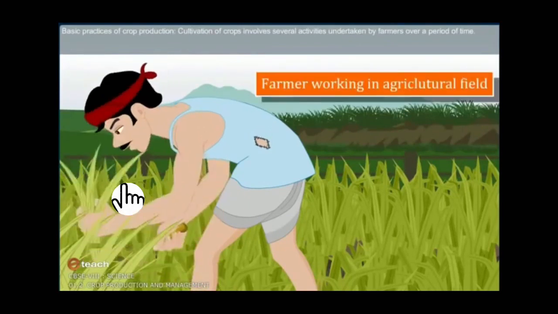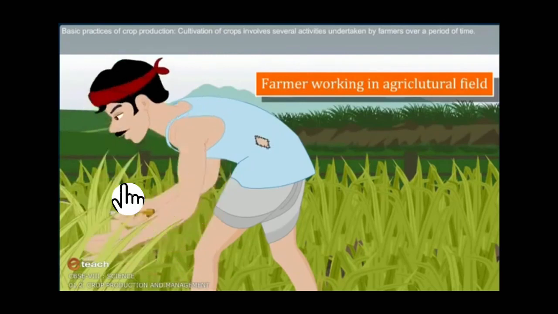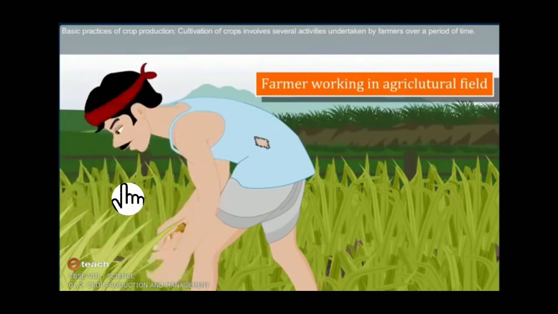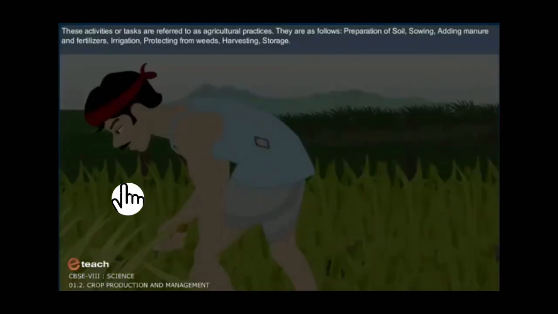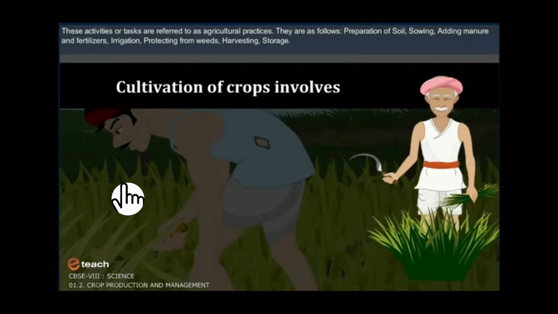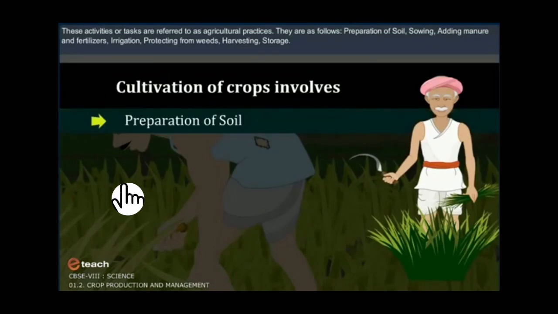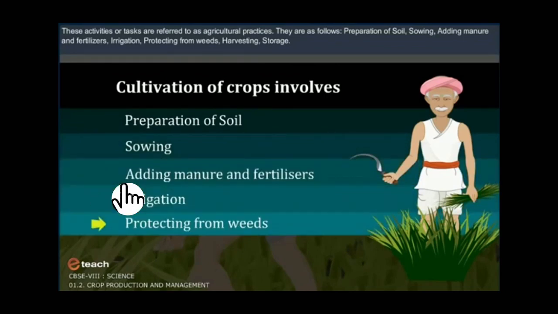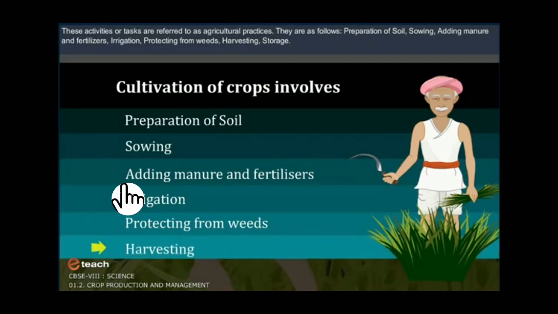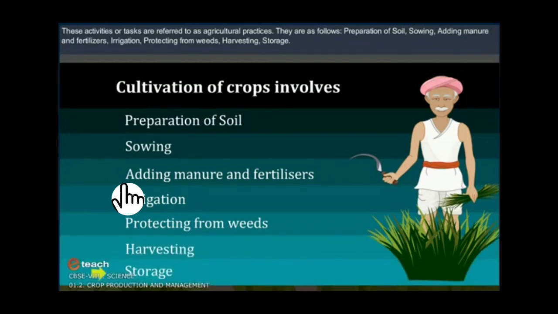Cultivation of crops involves several activities undertaken by farmers over a period of time. So, they do many activities to get a good crop. What are these activities called? These activities are called agricultural practices. And these practices are preparation of soil, sowing, adding manure and fertilizer, irrigation, protecting from weeds, harvesting, and storage. And in this chapter, we'll learn about all these practices in detail.